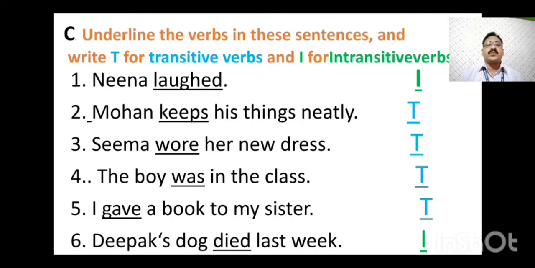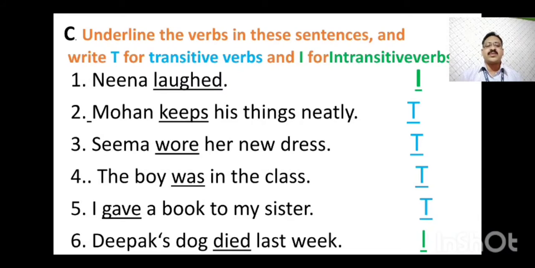Question number 4. The boy was in the class. Was is the verb in the sentence. After the verb, class is the object in the sentence. So the sentence is a transitive sentence. I gave a book to my sister. Gave is the verb and book is the object after the verb. So it is also a transitive sentence.